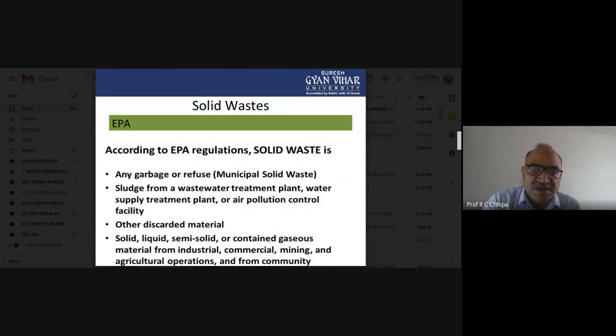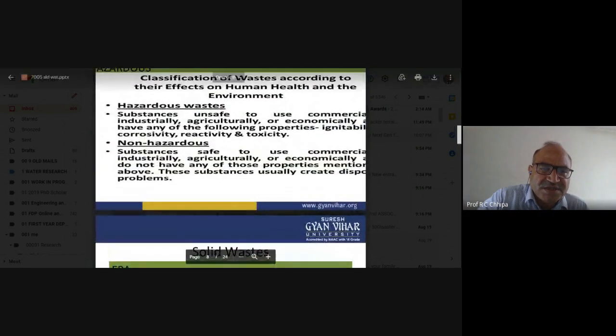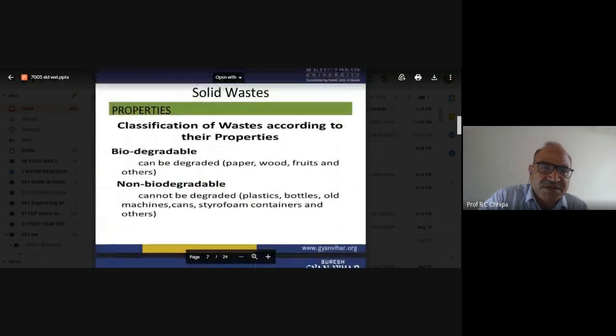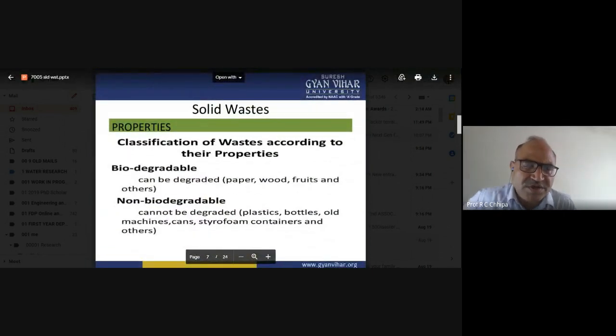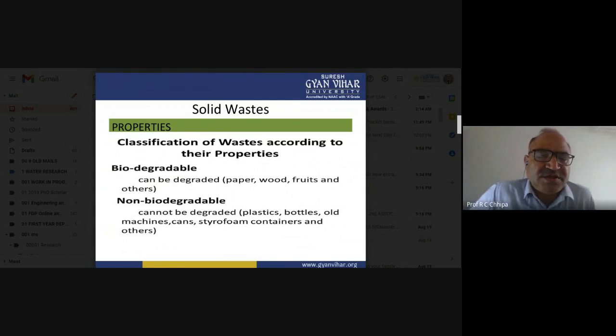If the municipality's waste in the form of solid waste does not get proper disposal, there is also the solid waste generated from industry. So how is solid waste generated by industry? Whatever I discussed earlier, that is the raw material.